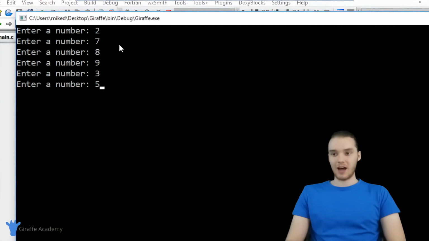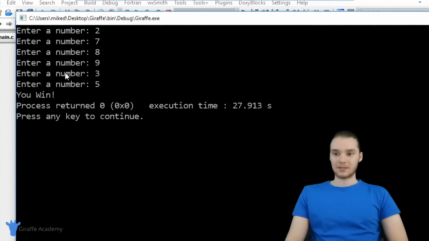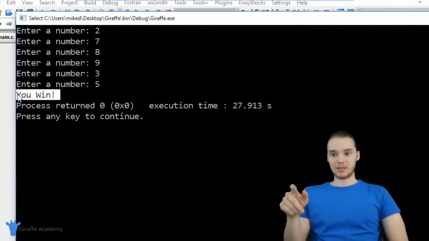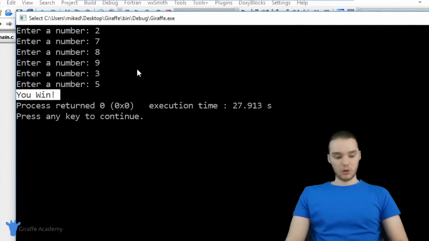So now let's type in 5, and remember 5 is the secret number. And when I click enter now, that loop condition is going to end up being false, right? Because the guess is going to be equal to the secret number, and it's going to execute, and it's going to say, hey, you win, right? So we broke out of that loop. We executed the print statement that said you win, and the program terminated. And that is a really cool little game.